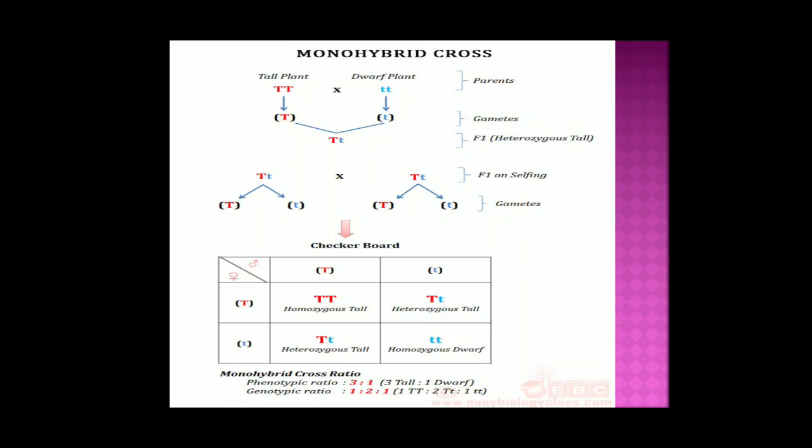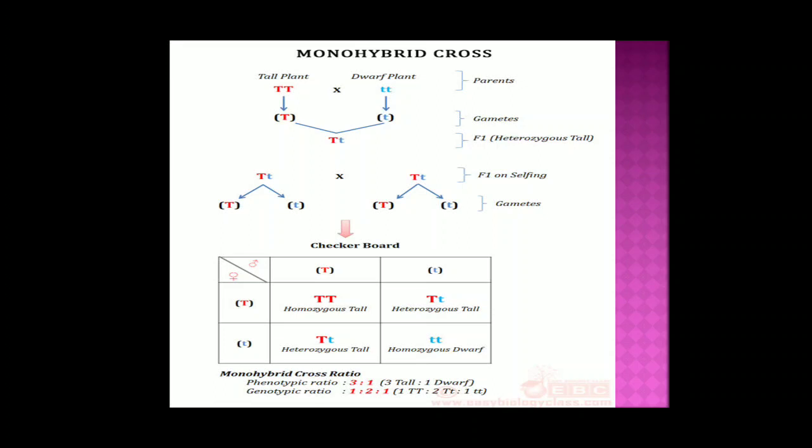So you will have to take two alphabets, capital and small, for whatever character is there. The method should be like this: first the parents should be shown, then gametes, then F1 generation, then selfing of F1, then what gametes are produced by them, and then the Punnett square. And then we should show the results also, phenotypic ratio and genotypic ratio.